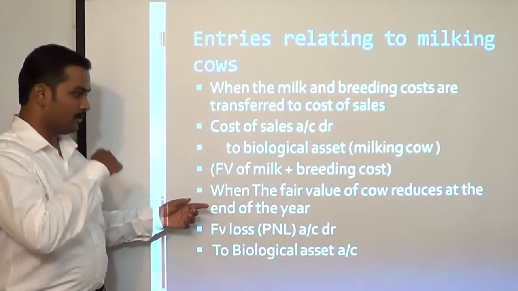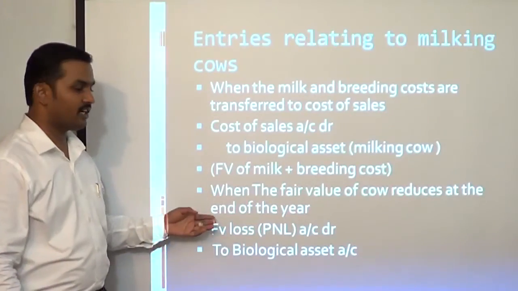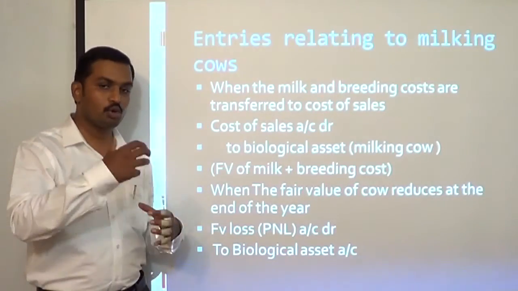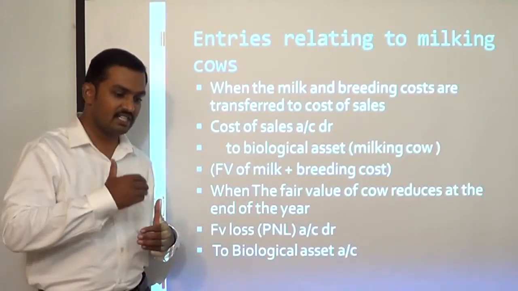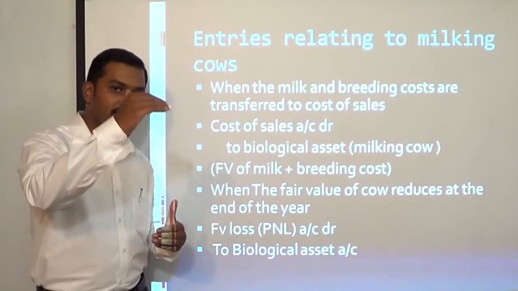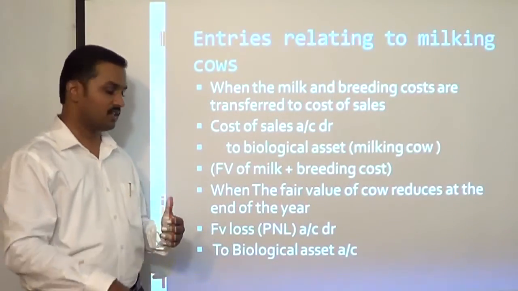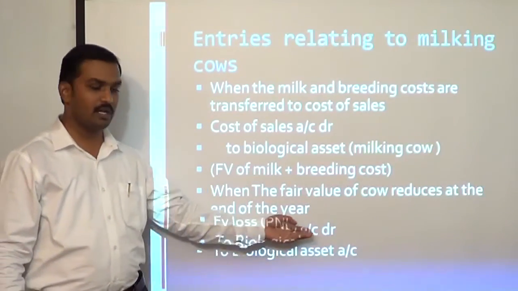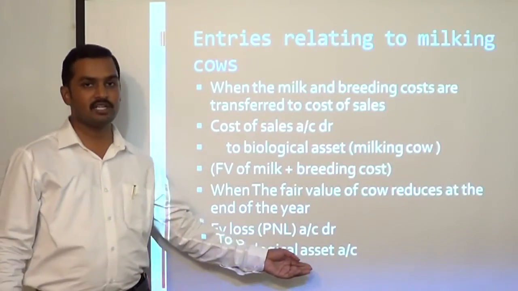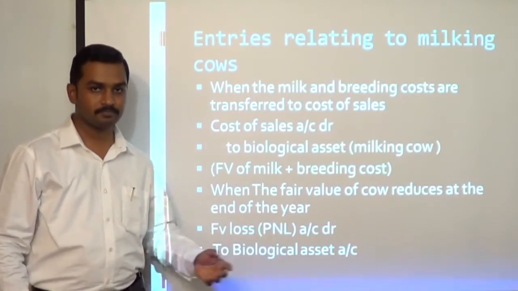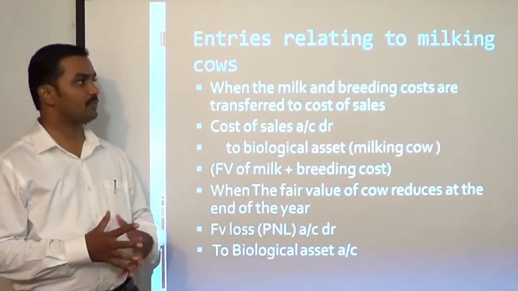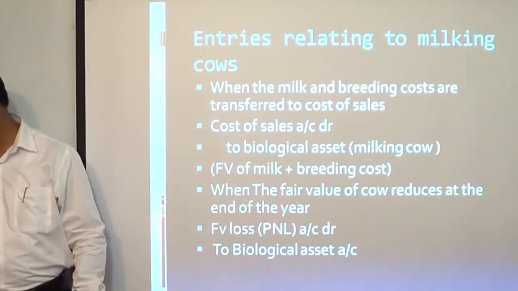Now, when the fair value of the cow reduces at the end of the year, suppose the cow has grown old and is reaching the end of its life, the fair value of the cow may reduce. In such cases, we'll pass this entry: fair value loss, P&L account debit, to biological asset. We have to credit the account. So these are the entries which we pass with respect to cows in the case of a dairy farm.